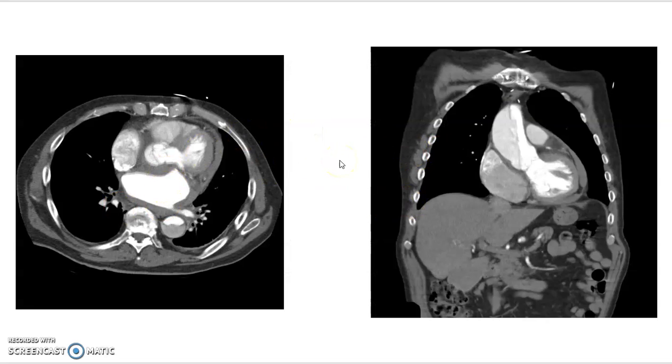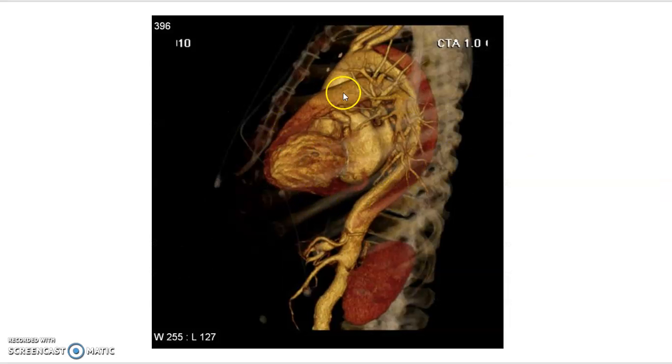These two images are obtained from the same patient, and here we see an aortic dissection that is ruptured. Here we can see where the aortic dissection was, and how the contrast media is flowing into the pericardium of the patient, causing cardiac tamponade. In these kinds of cases, the patient needs immediate surgery to ensure that the leakage is closed, the contrast media is cleaned, and to open the true lumen more if possible. Then we can see on the coronal image where the dissection is, and here is the contrast pouring into the heart. This is a 3D reconstruction of the same patient, and here is the contrast pouring into the pericardial area.